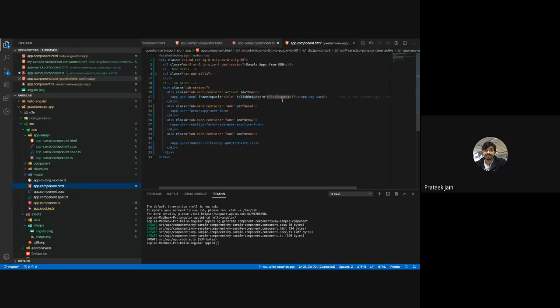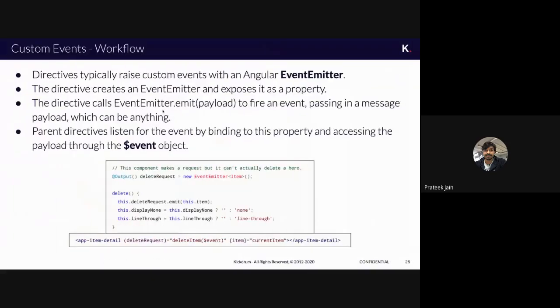To handle that, there is one point which I would like to show on my slide. Directives typically raise custom events with the Angular event emitter. So, custom events by using event emitters, first point. The second point, the directive creates an event emitter and exposes it as a property.